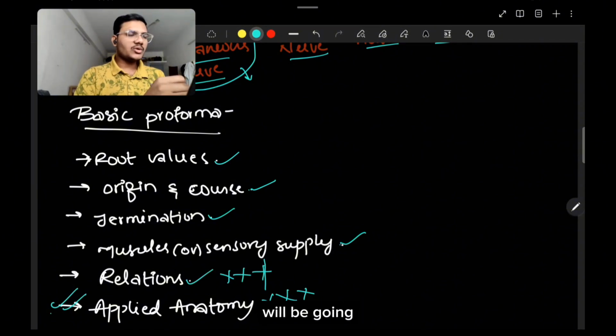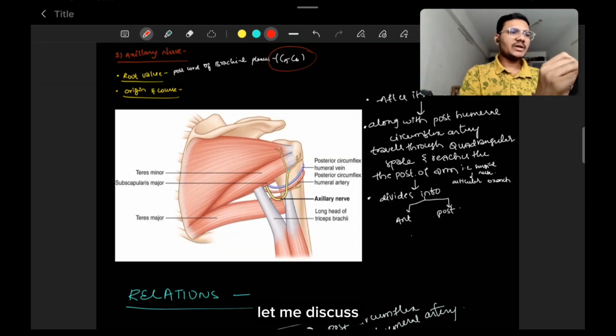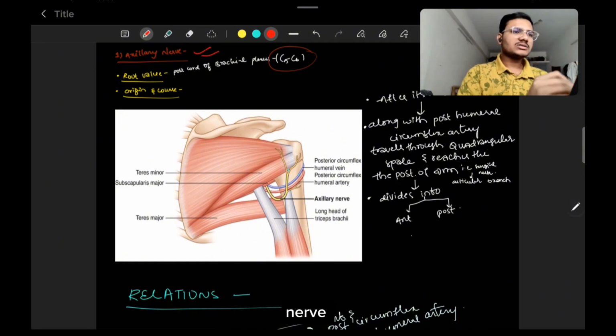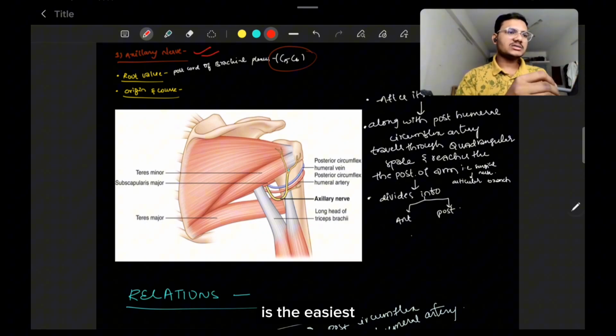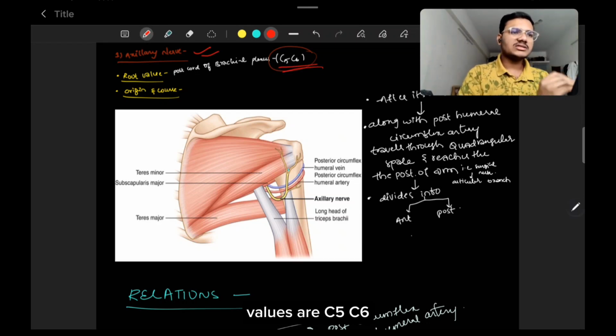From the second year, you will be going to clinical postings, right? There you can probably see cases of nerve damage or nerve palsies. So first, let me discuss the axillary nerve. The axillary nerve is the easiest and the shortest nerve that supplies our upper limb. The root values are C5 and C6.